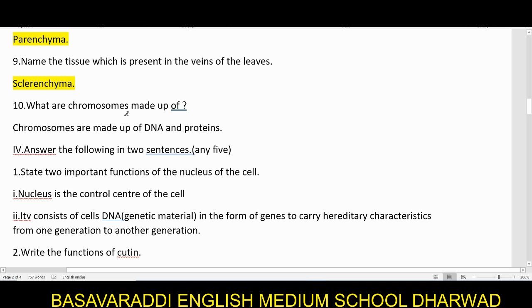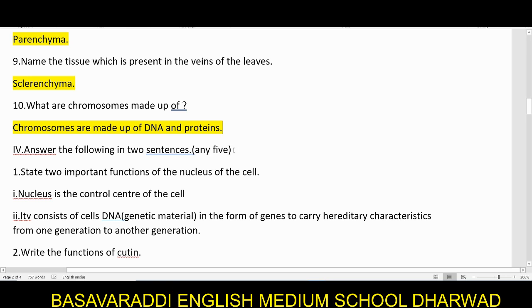What are chromosomes made up of? We say that chromosomes are the genetic material. These chromosomes are made up of DNA and proteins.